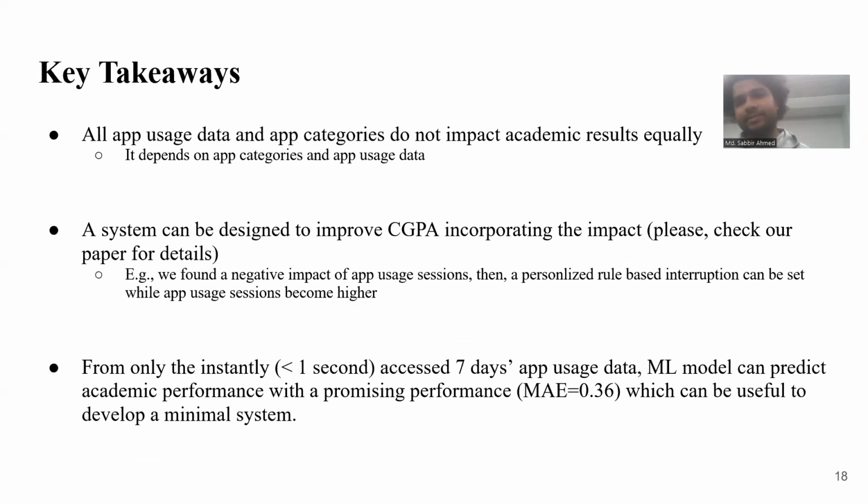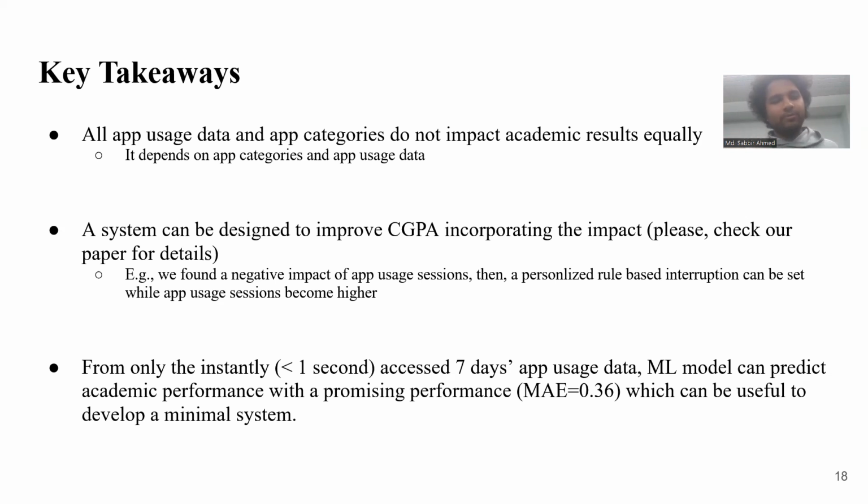So the key takeaways of our research are that all app categories and all app usage data do not impact equally. The impact actually varies by the data and also app categories. So while designing a system, this should be considered. For example, as we found that there is a significant negative impact of app usage sessions on the students' academic performances, if there is a student who has a higher engage session, then some steps to reduce the engage session can be taken.